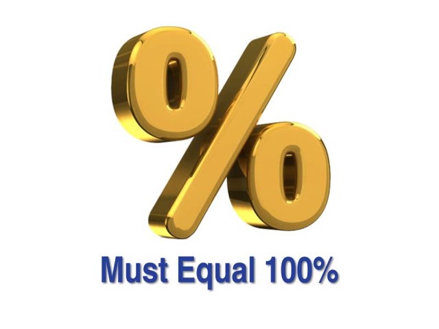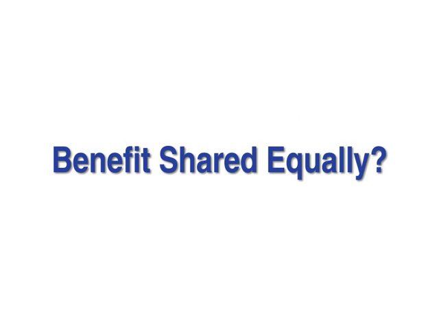Make sure you list the percentages to show how you want your proceeds divided among the primary beneficiaries. These must total 100%. If you want the benefit to be distributed equally, leave the percentage column blank.